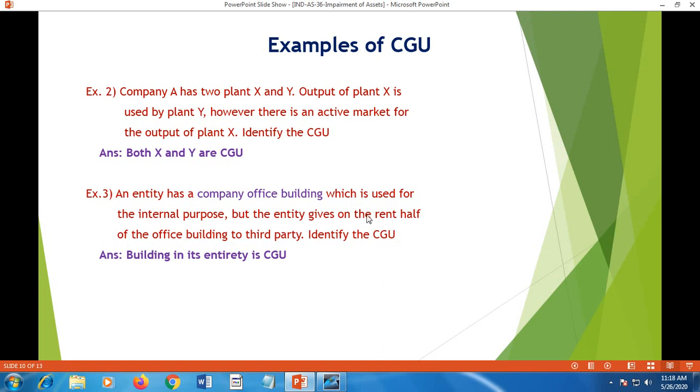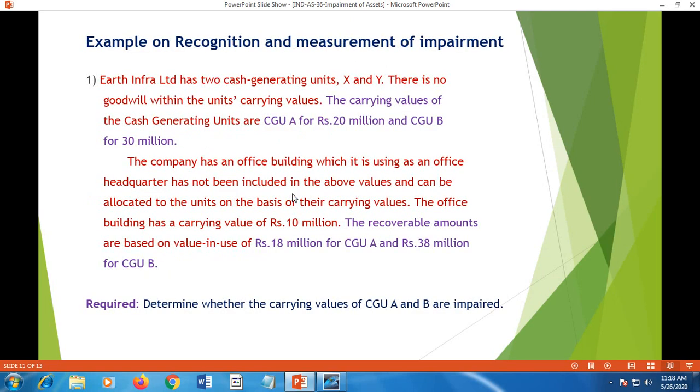Identify the CGU. Now the company is having an office building. Part of that building is given away on rent basis. That means that part generates cash and it is being used for internal purpose also. That's why the answer should be whether it can be CGU. Yes, the answer should be building in its entirety is CGU. That means whole of the building can be considered as CGU, cash generating unit.